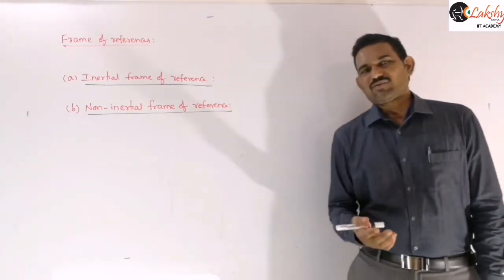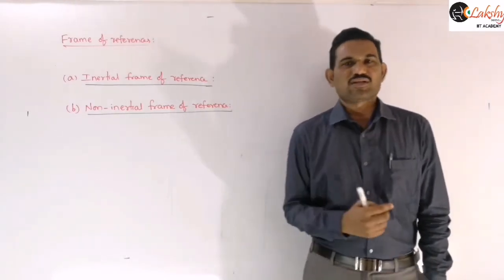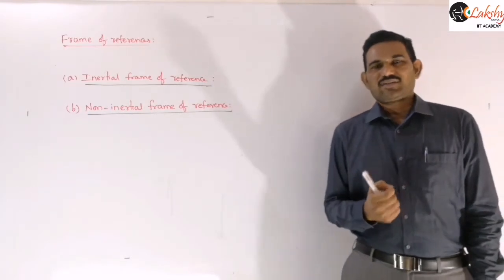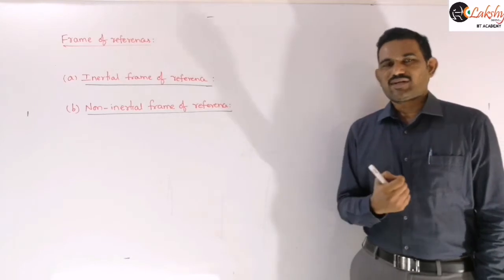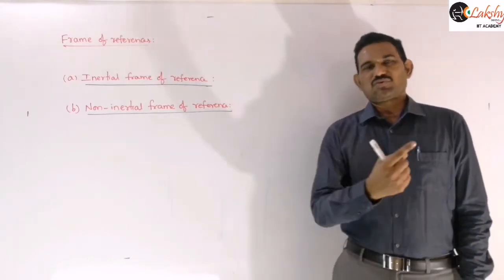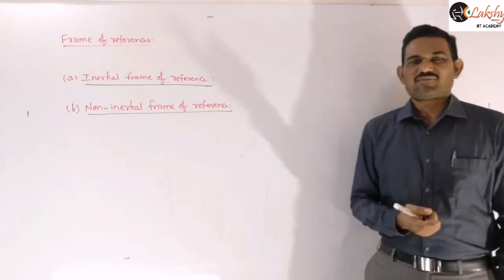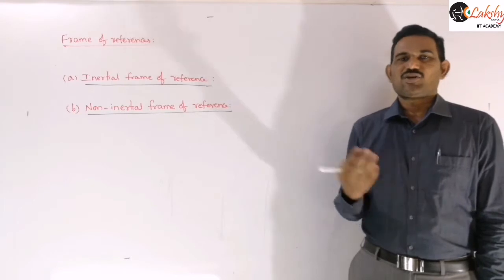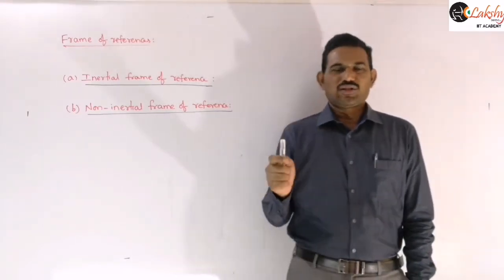And so then according to this, can you say our Earth is either an inertial frame of reference or a non-inertial frame of reference? Earth. So Earth is a non-inertial frame of reference, because it is rotating about its own axis and also rotating about the Sun. But for most practical purposes, we assume it as an inertial frame of reference. So actually it is a non-inertial frame of reference.